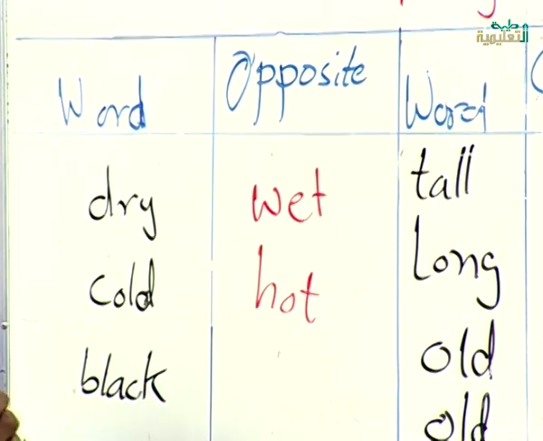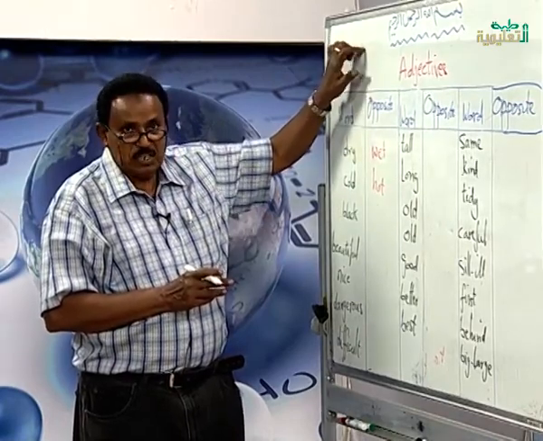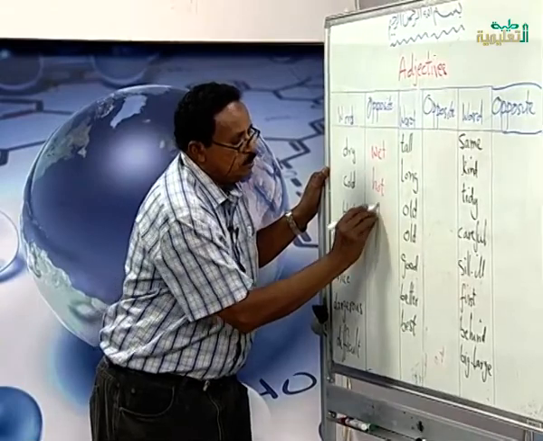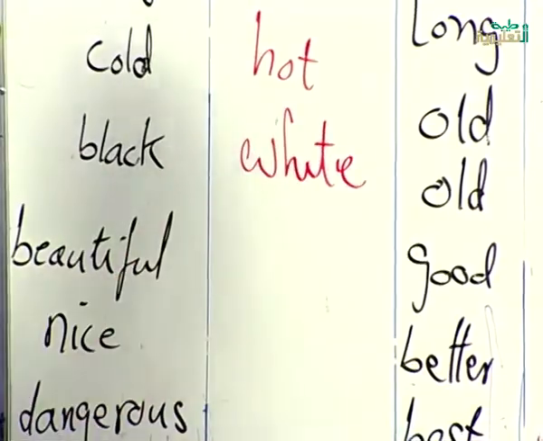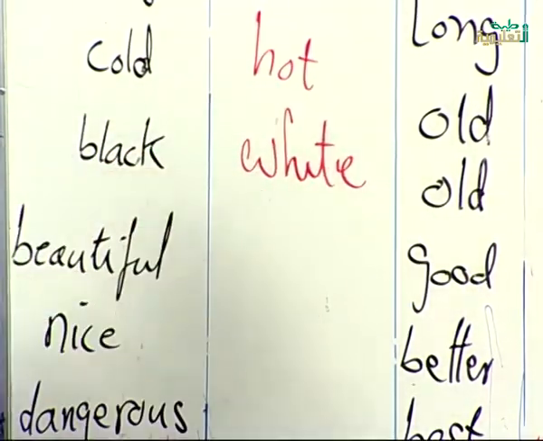Black. If something is black, the opposite of black is white. This board is not black, it is white. The opposite of black is white, W-H-I-T-E. You should keep the spelling of these words. Each word of these words, you should keep the spelling of them, or you are not going to use them.